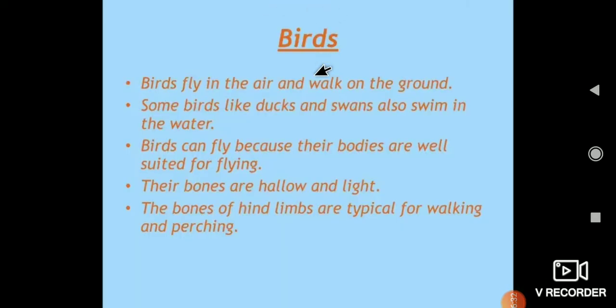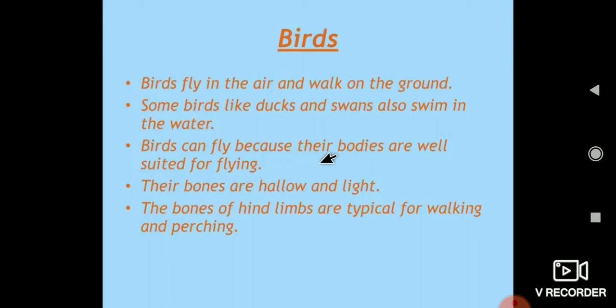Dear students, let us discuss how movements take place in birds and animals. Birds fly in the air and also walk on the ground, and some birds like ducks and swans also swim in the water.